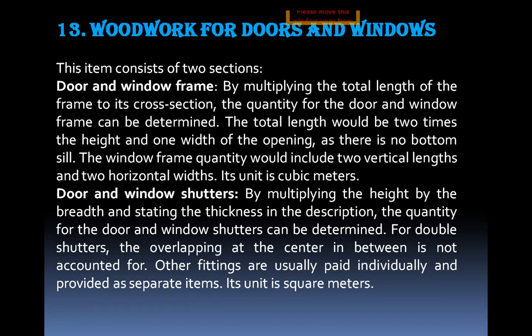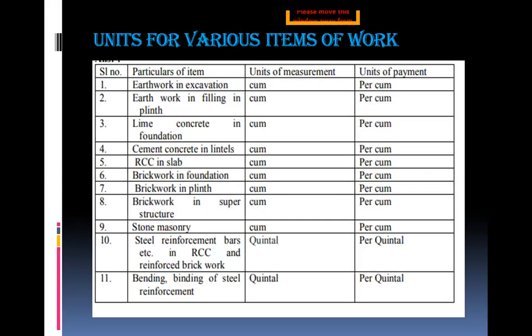So that is the general building items of materials. And next, units for various items of work, some of which we already discussed in the previous lecture. So here are some general items of works, and how to measure and how to pay for the particular item of works. Here we have the serial number, particulars of item, and how to measure the units and the payment units.